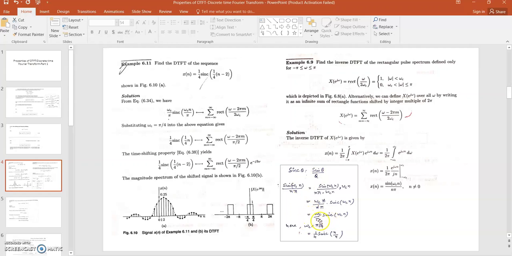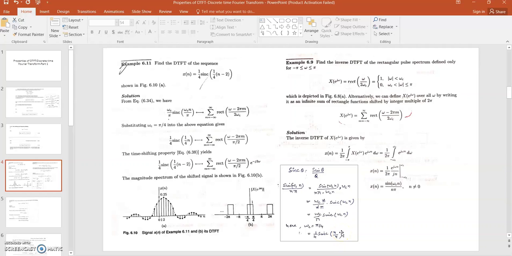When we compare this function with the given function, we find that the value of omega c is pi by 4. So by placing this value in this function, we find that this is equal to 1 by 4 sinc of n by 4. Now, how will we find the DTFT of this function? We have to just shift this function by 2, that is, minus 2.